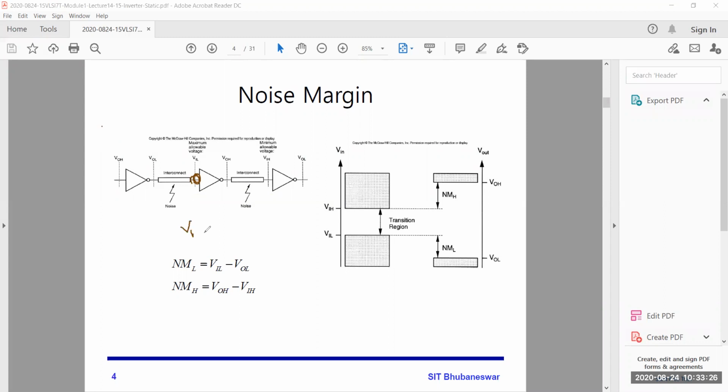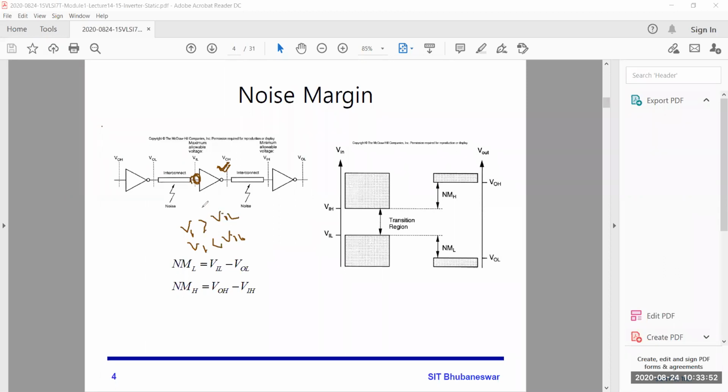There are two cases: V1 less than or equal to VIL, then easily you will get VOH or VDD. But if V1 is greater than VIL,